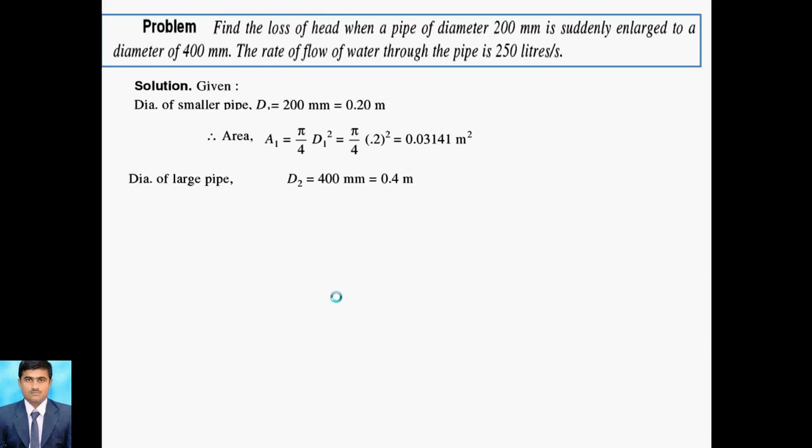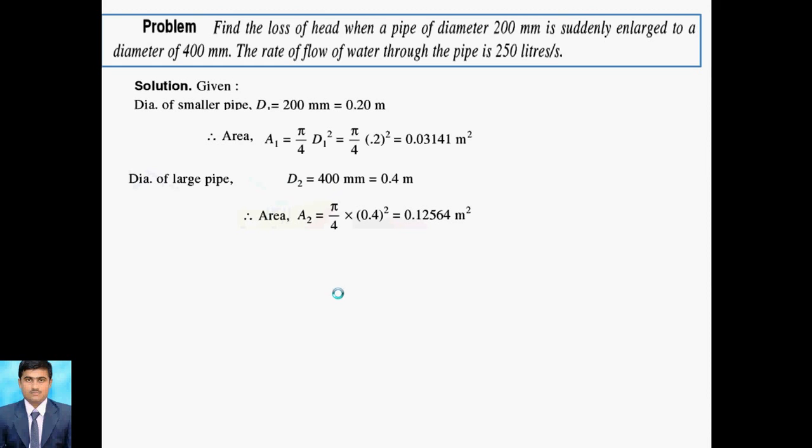The next is the diameter of the larger pipe, so in the larger pipe the diameter is 400 mm. After that, converting into meter, that is 10 to the minus 3, so that converts into 0.4 meter. Again we use the formula for area, that is a2 equals pi by 4 d2 square. That d2 square means we can directly put 0.4 bracket square. So after putting this value, we get the area a2, that is 0.12564 meter square.